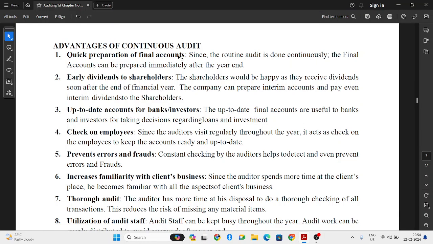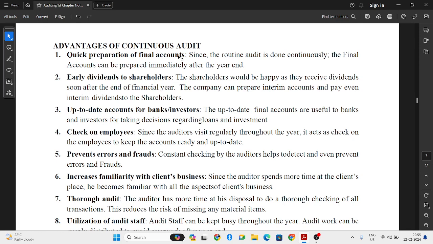Next, early dividend to shareholders. So what happens? This particular continuous audit, they will do at regular intervals. So immediately before the end of financial year, they will know the profit of the organization. Then easily they can decide how much dividend they should give to the shareholders. So shareholders will get the interim dividend also, because if the audit is done on half yearly basis, they will get interim dividends. So soon after the financial year ends, the shareholders will get their part of dividend.